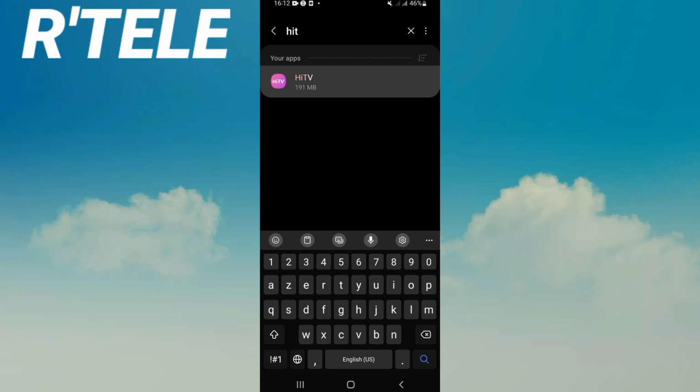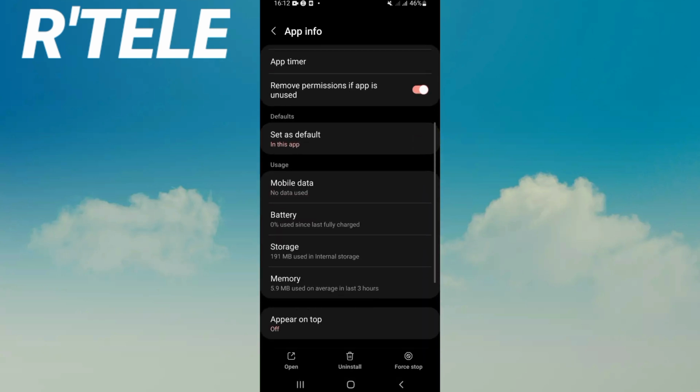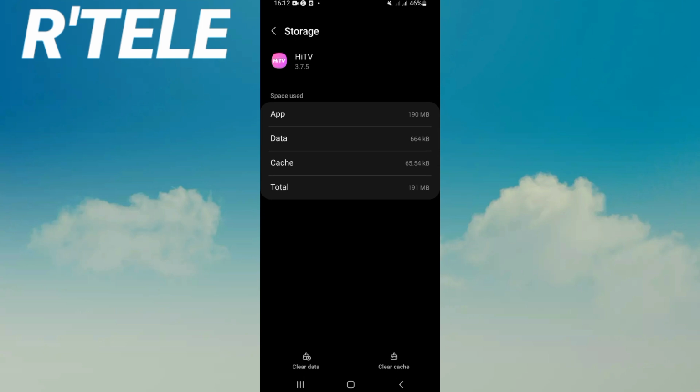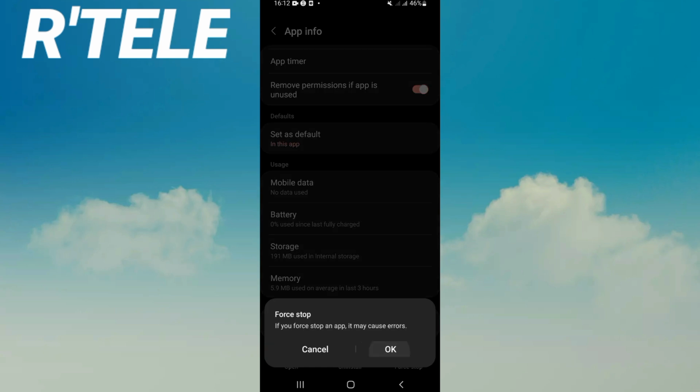Click on it like this and scroll this list down and click on storage option. Click just clear cache at the corner of the screen, and back now click on force stop and click OK.